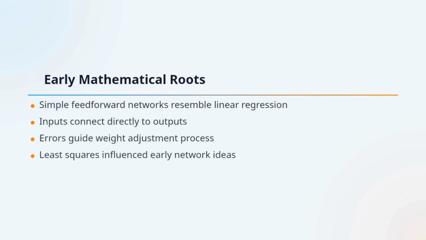The mathematical roots of neural networks go back much earlier than modern AI. A very simple feed-forward network can behave like linear regression, where inputs are multiplied by weights and summed to produce outputs. Learning in such a setting means reducing the error between predicted values and target values. This links neural networks to classical statistical ideas like least squares, which were used centuries ago.